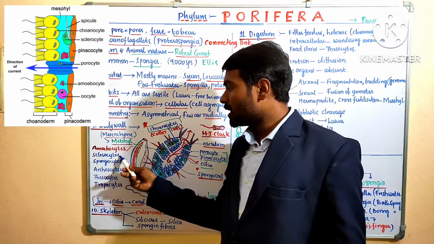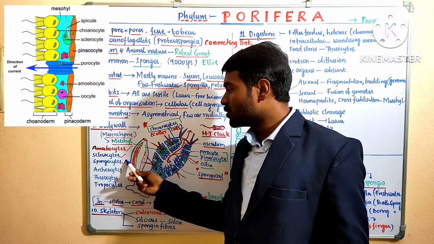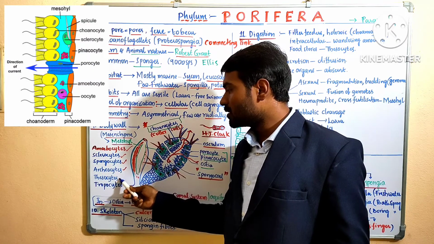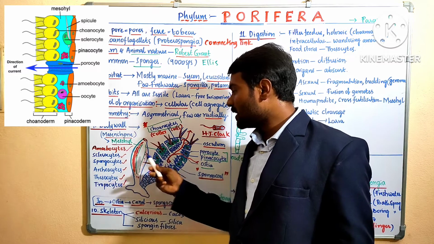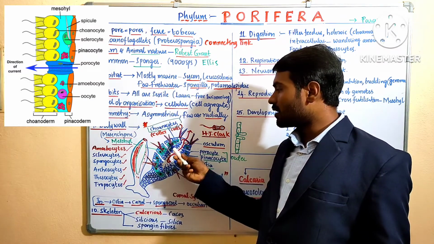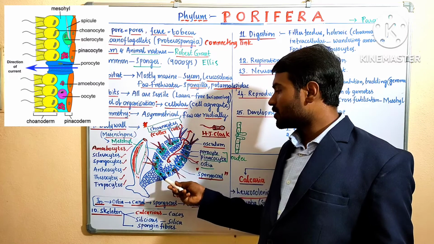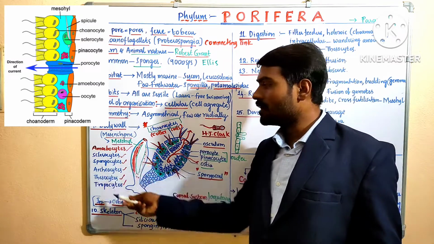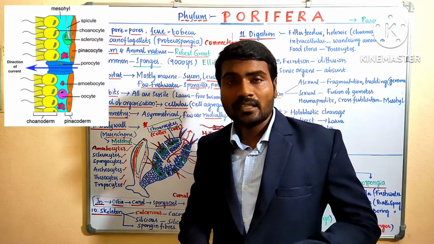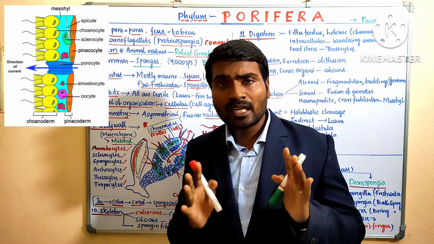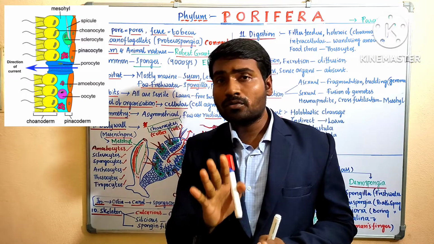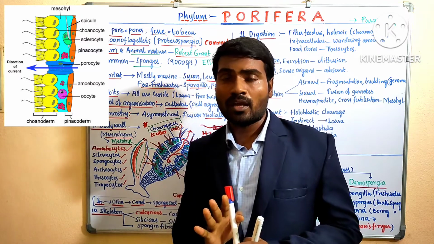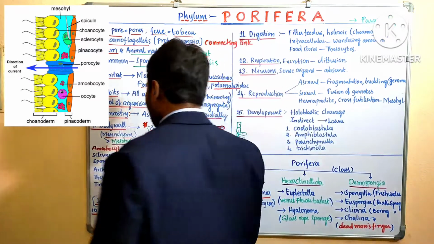Different types of amoebocytes: sclerocytes, spongocytes, archaeocytes, thesocytes, and trophocytes. These all are present here. We can see all the different colors of dots. This is the matrix, and these are different types of amoebocytes. Sir, can we remember these amoebocyte names? No, only a few names we have to remember. I have written only the most important ones.